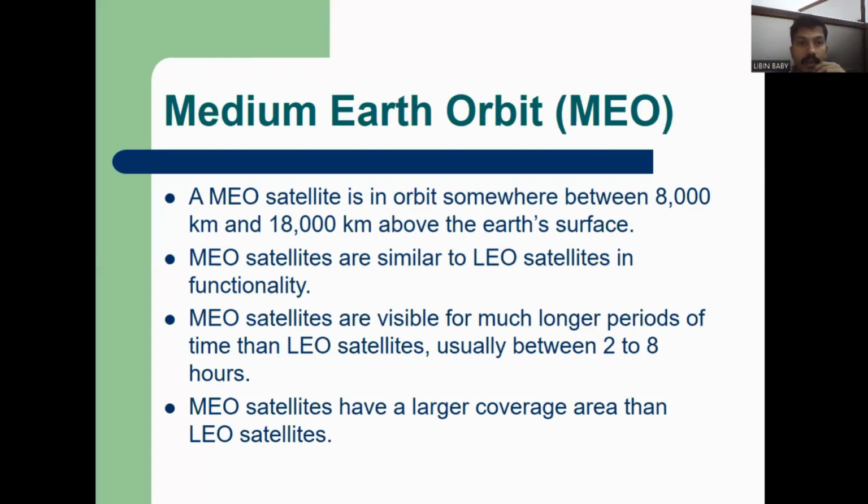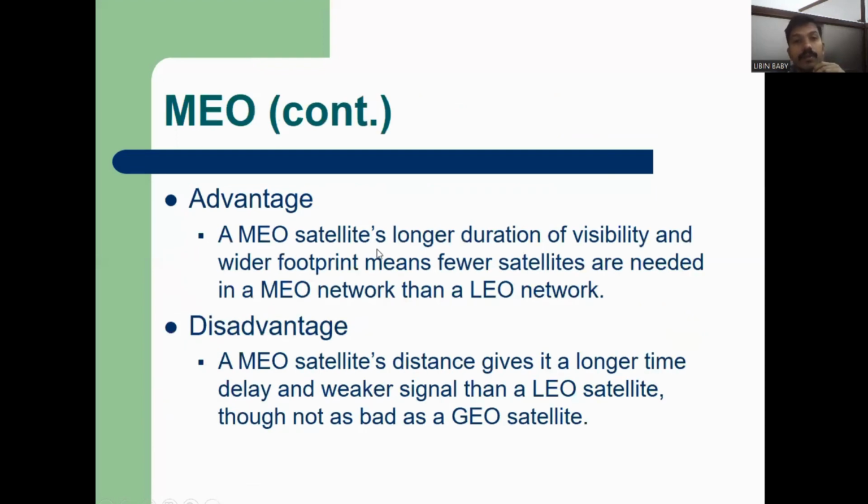It is also moving like LEO satellites, but stays for a longer period of 2 to 8 hours in a particular place, compared to a maximum of 20 minutes for LEO. The coverage area is also larger than LEO. The advantage of MEO satellites is longer visibility duration and a wider footprint, so fewer satellites are needed than in a LEO network. The disadvantage is the distance and a long delay.